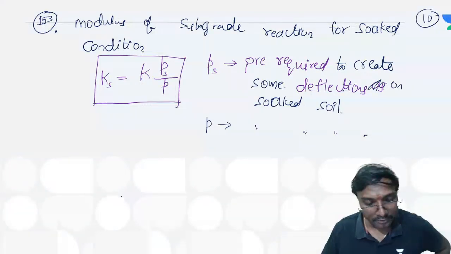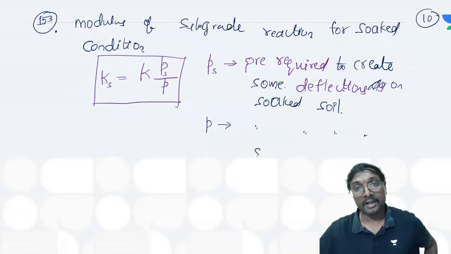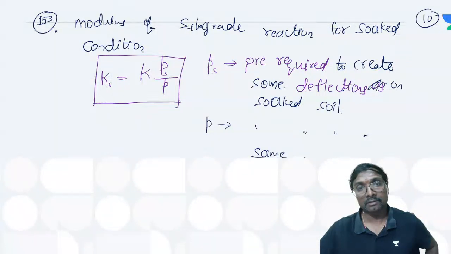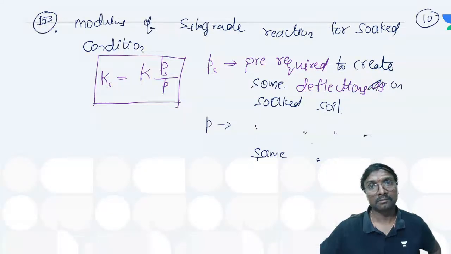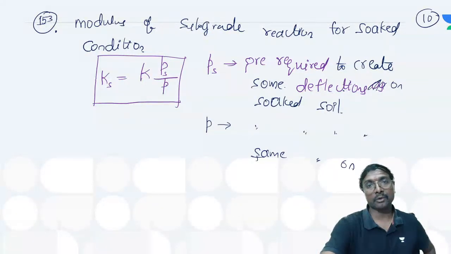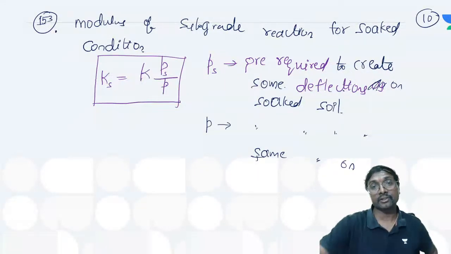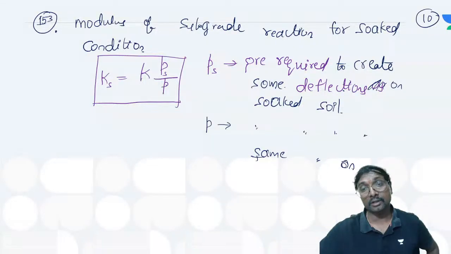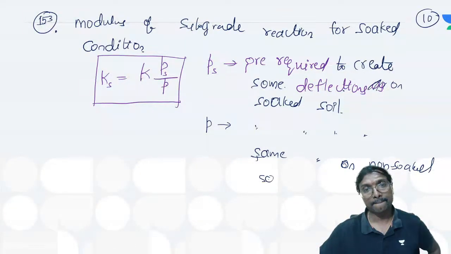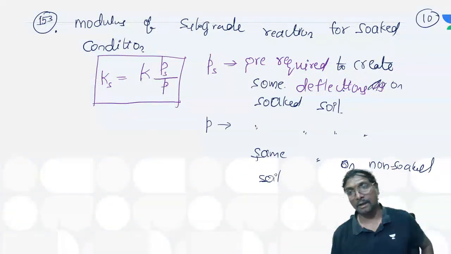The pressure required to create the same deflection. Same means same as the previous. Same deflection on which soil, on this soaked soil or on this non-soaked soil? Non-soaked soil you can say.